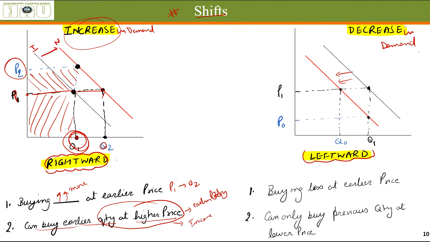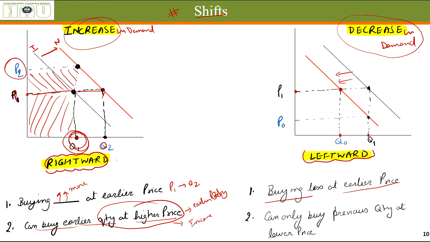Okay, when can we say that demand of a commodity has decreased in the market? We can say that by looking at price P1, which was the earlier price, people were buying Q1 quantity, but at the same price people are only able to buy Q0, buying less at the earlier price.